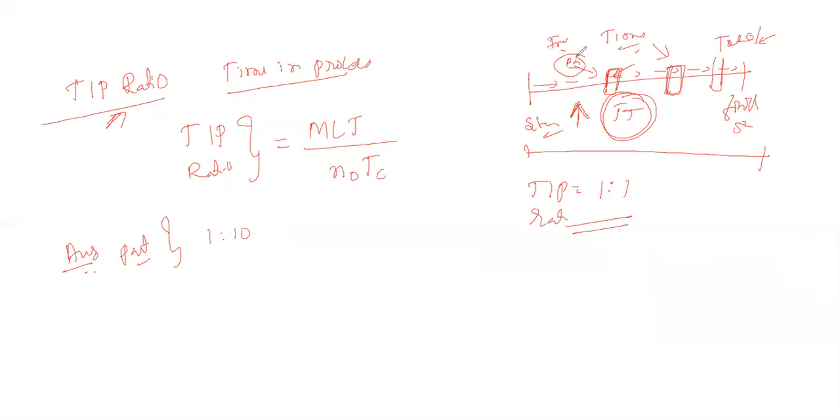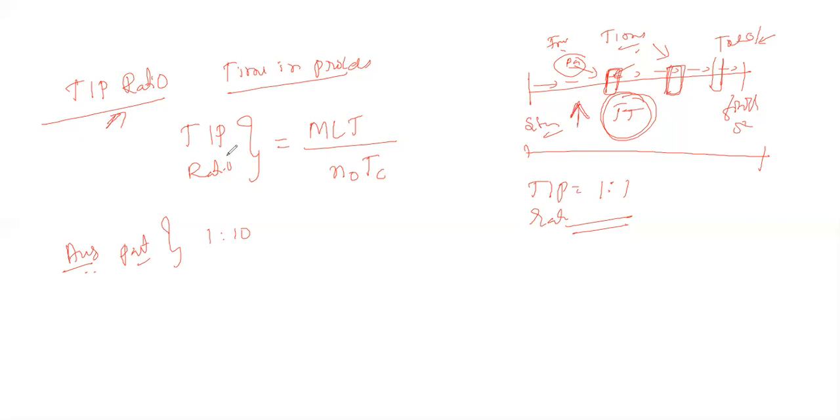And the last one is the TIP ratio. TIP ratio is the total time spent by the parts throughout the production stream. So what is the maximum time consumed by the part, in average, and the ratio of course. It is calculated by using the formula: TIP ratio is equal to MLT divided by the number of machines available and the cycle time of each part. It is the multiplication of these, divided by the MLT, which will give you the TIP ratio. So this is about the mathematical models.